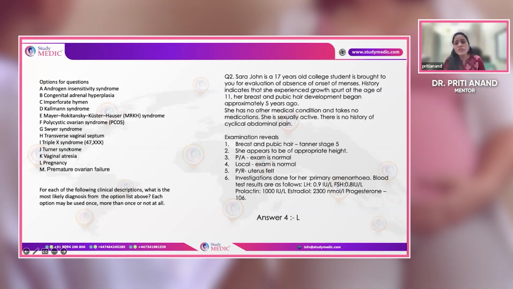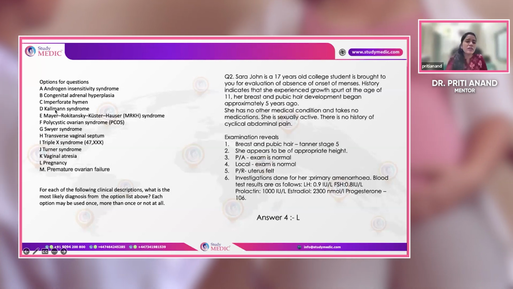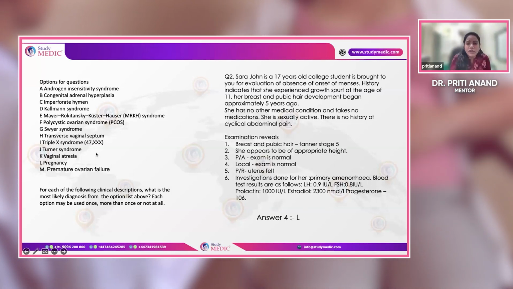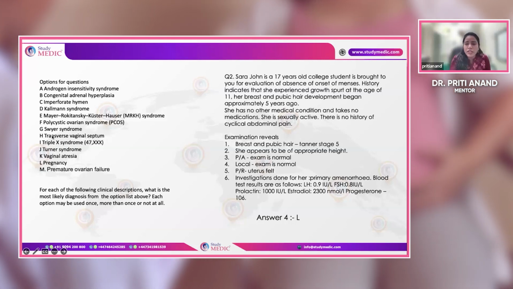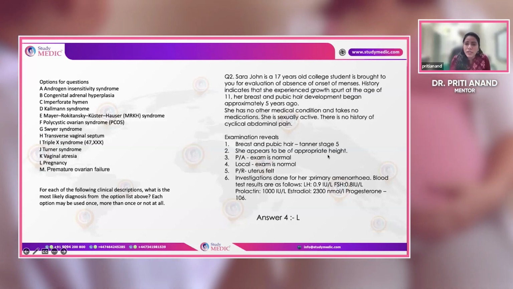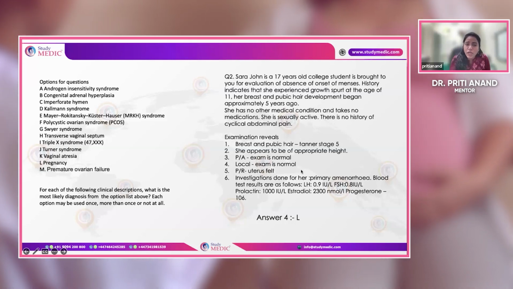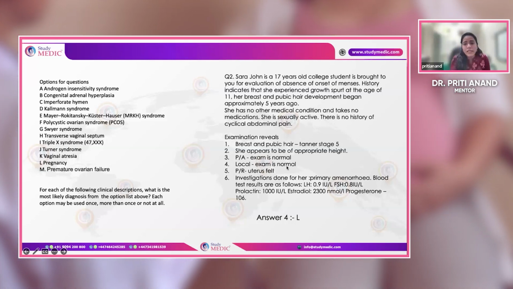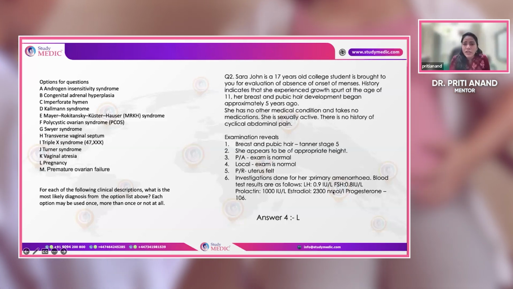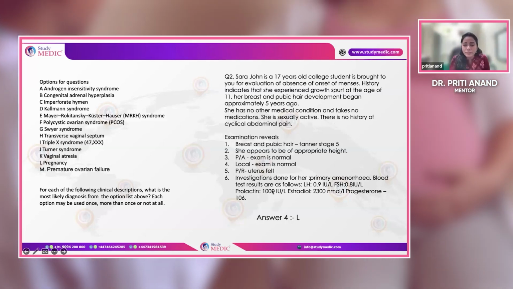None of the other conditions fit. For example, if you get confused why it is not transverse vaginal septum, then the patient will have cyclical pain, and on local examination there will be a bulging vagina, a pink bulge will be seen, and the hormonal profile will be normal, not like that. So again, a very typical case, but very important.